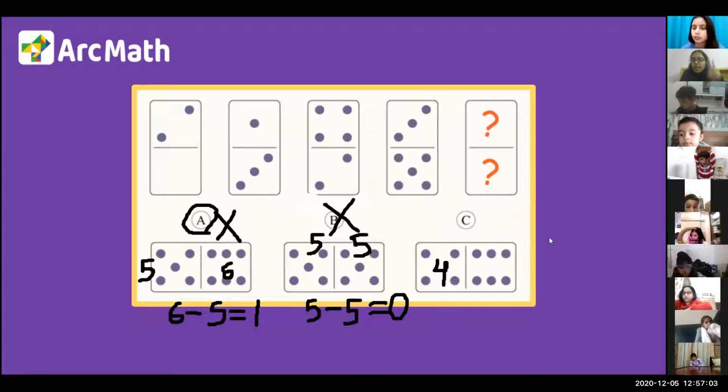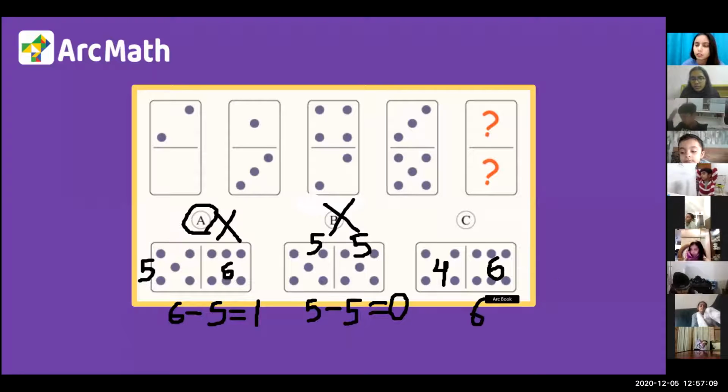Okay. We have 4 dots in the first and 6 dots here. Shanaya, can you tell me what is 6 minus 4? 2. 6 minus 4 is 2. We finally got the answer to be 2. Can we say this option, C option, is the correct one?